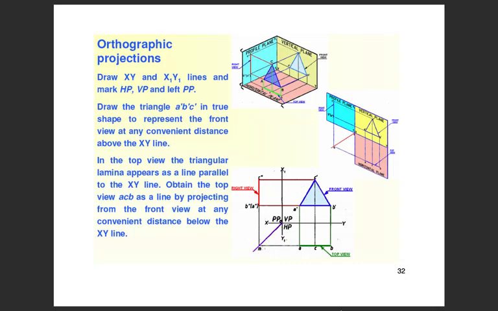In the top view, the triangular lamina appears as a line parallel to the XY line. Obtain the top view ACB as a line by projecting from the front view at any convenient distance below the XY line.